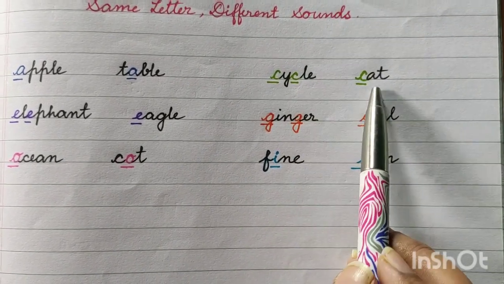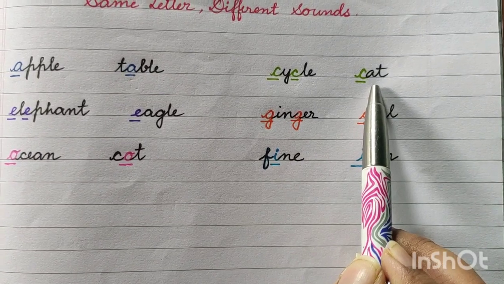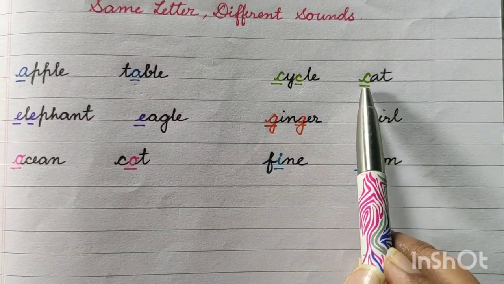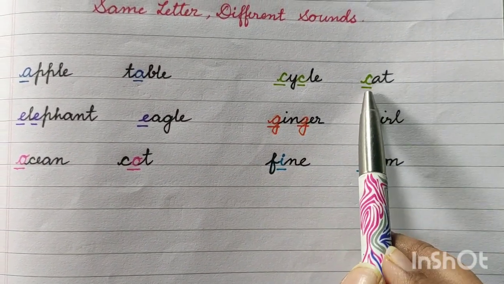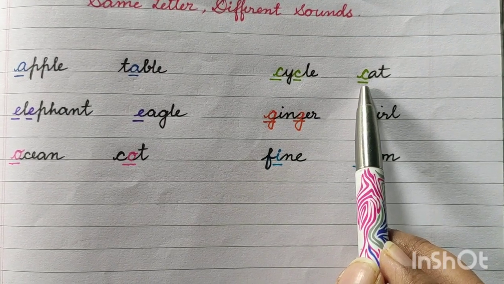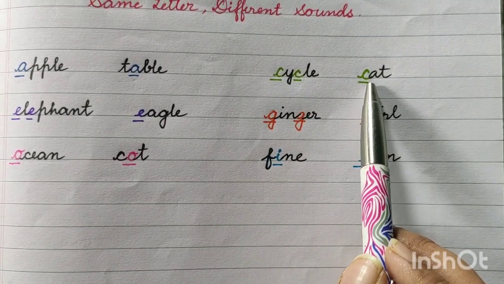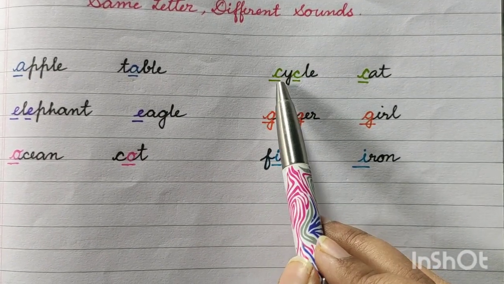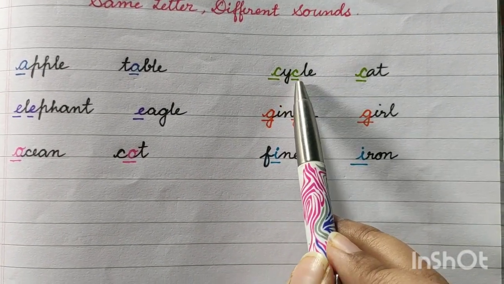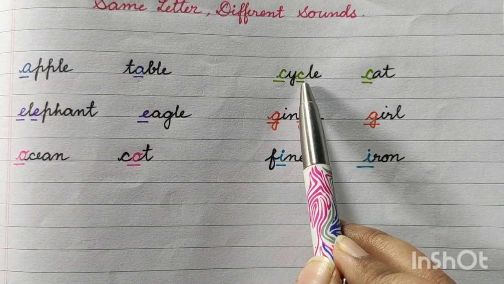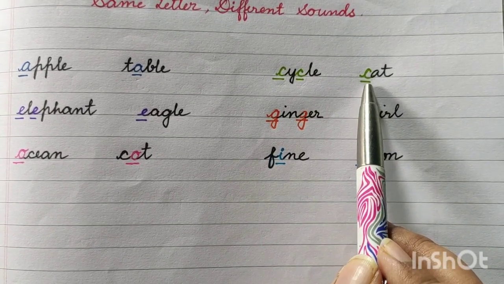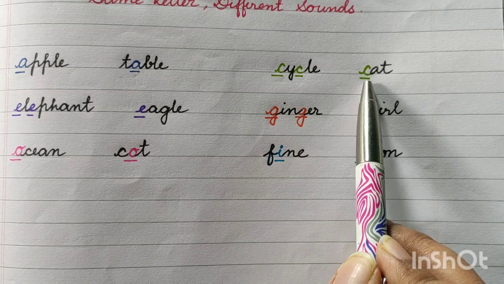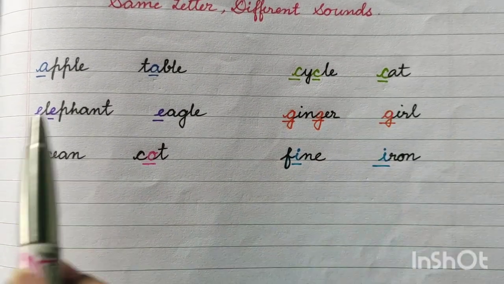Next cat, C-A-T, cat. So here C sounds like K. Means you know the C phonics sounds like K. So cycle, first C sounds S, second C sounds K. And here also cat, C sounds like K.